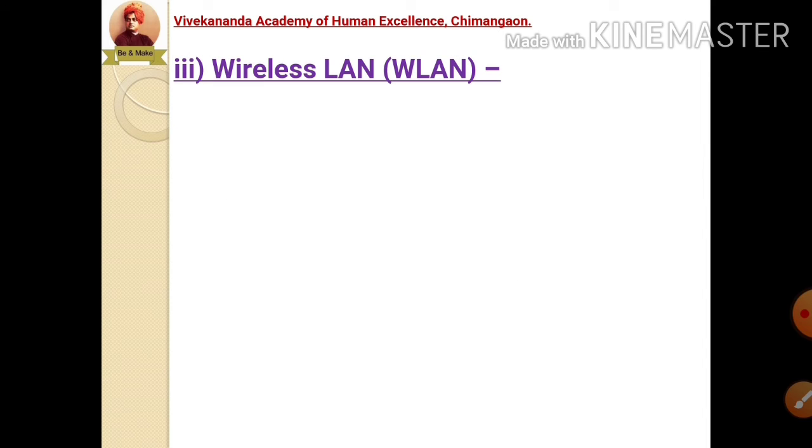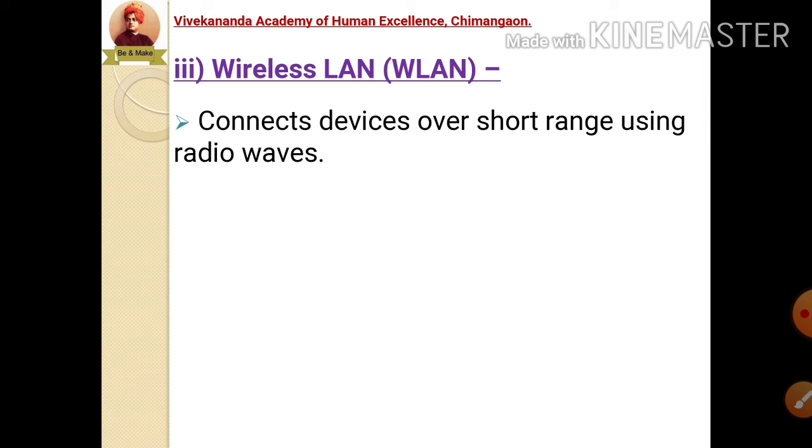The third type of wireless media is wireless LAN, also called WLAN. It connects devices over a short range using radio waves. As it is a wireless technology, it uses radio waves to connect the computers in a LAN.